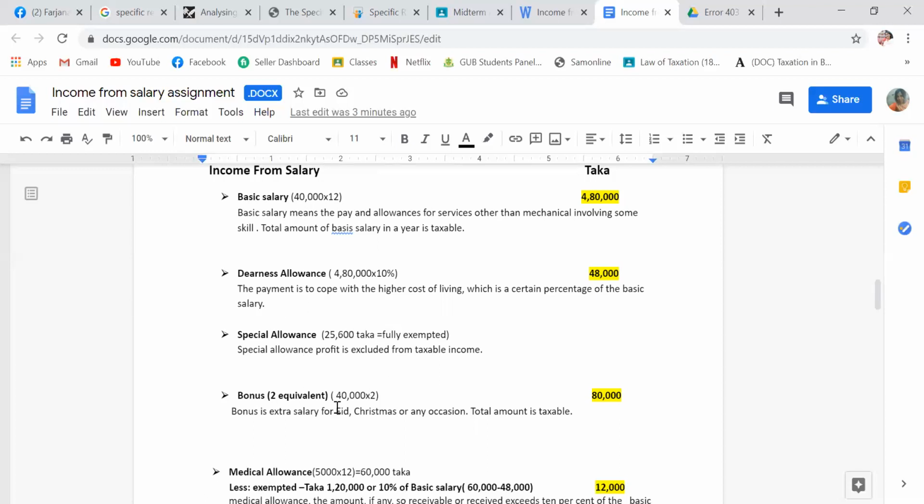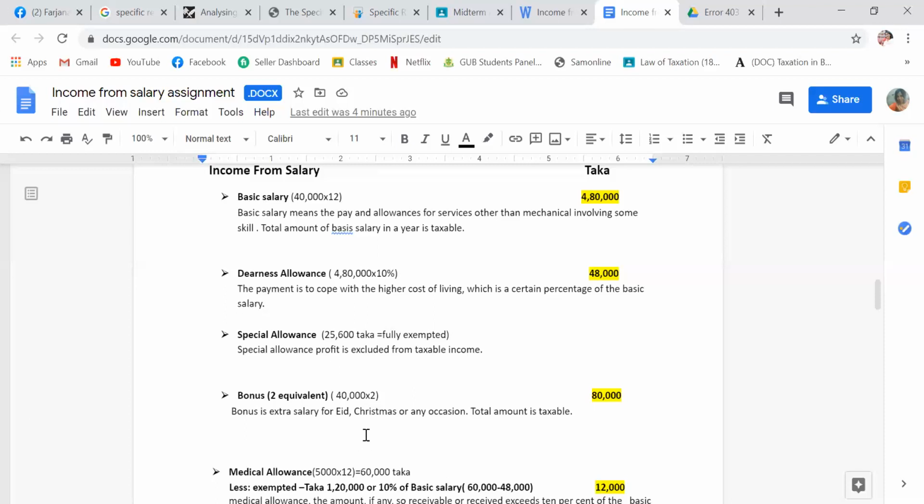Bonus is always calculated like the basic salary. If the basic salary is 40,000, the bonus is also 40,000 for each occasion, here two occasions, like two Eids, or two holidays, like Puja, a bonus for two times.